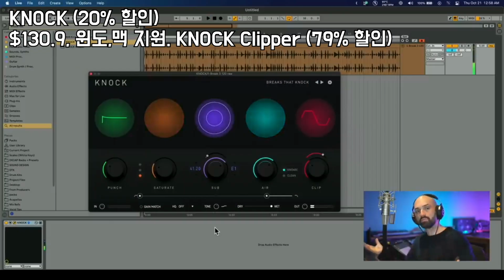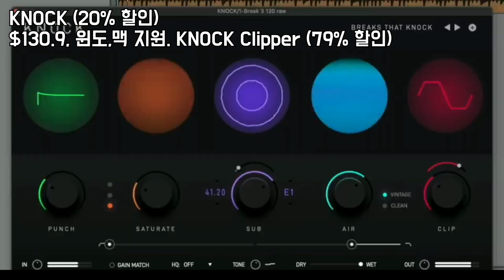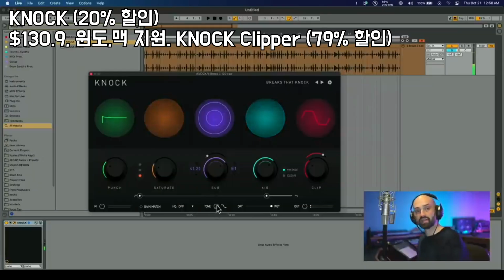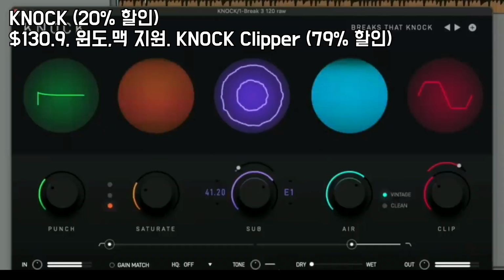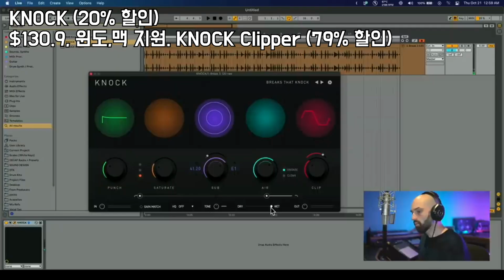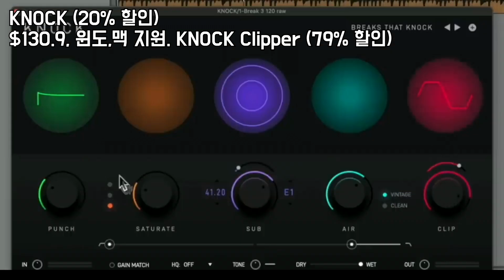That's all the way. So you can tone shape your sound. So say there's not enough bass and we want more bass. So now that bass is going to cut through more. This is a lifesaver for mixing, so you don't have to mess with too many EQs and all this stuff. Next, we have the dry wet. So this is the breakbeat with no effect on it. And that's full effect. One way you can use this is parallel processing. So say I want to go crazy with the clip and turn up the saturation.